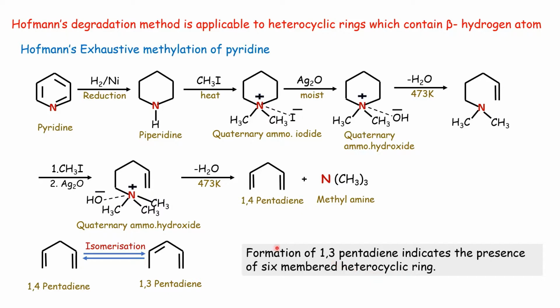Then the unsaturated compound formed contains 5 carbon atoms, and 5 carbons plus nitrogen indicates it is a 6-membered heterocyclic ring. Thus Hofmann exhaustive methylation is useful for heterocyclic compounds which contain a beta hydrogen atom. If there is no beta hydrogen atom, then Hofmann's degradation method is not possible.